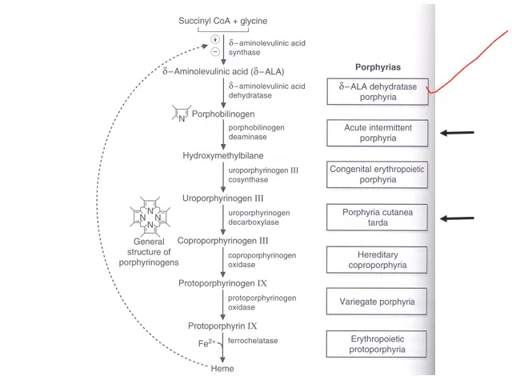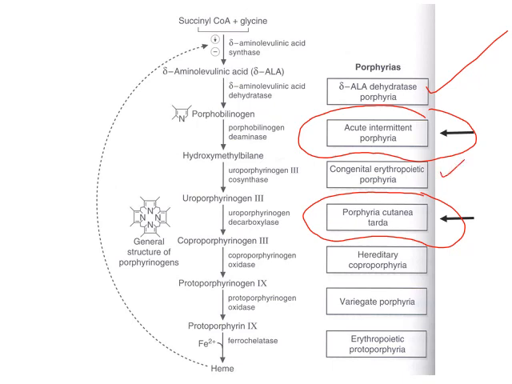Okay, let's go through the various types of porphyrias. The first one is ALA dehydratase porphyria, simply due to deficiency of the ALA dehydratase enzyme. The most important one is acute intermittent porphyria, due to deficiency of PBG deaminase, also known as UPG1 synthase. The second important one is porphyria cutanea tarda, due to deficiency of UPG decarboxylase. The other type is congenital erythropoietic porphyria, due to UPG3 cosynthase deficiency.